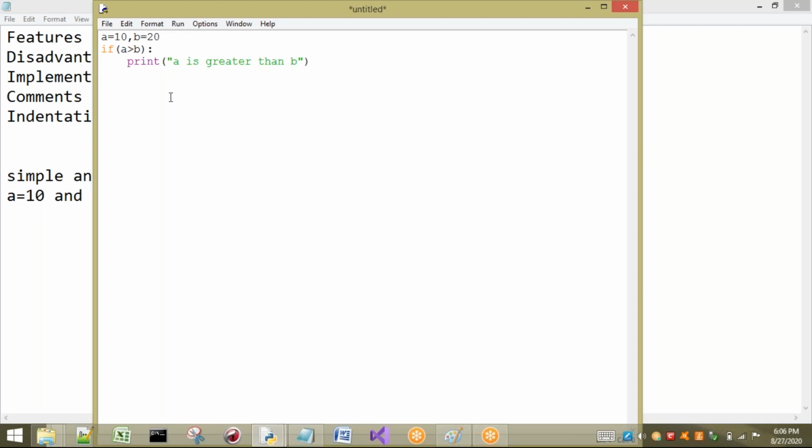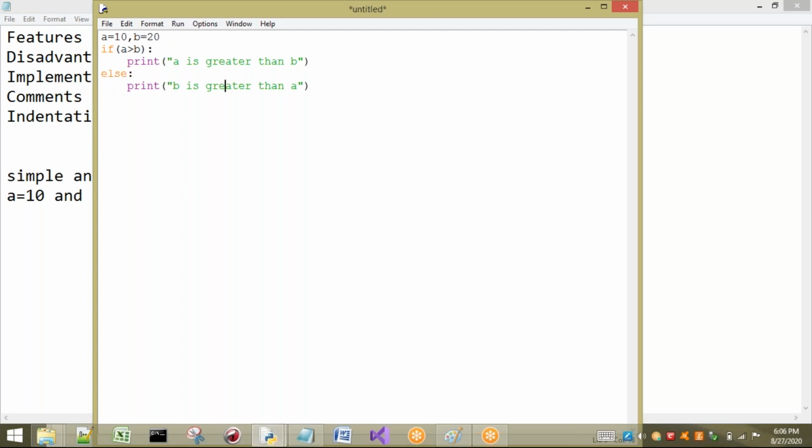Otherwise, in the else case, print that b is greater than a.